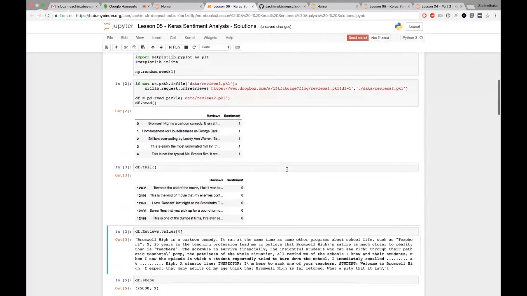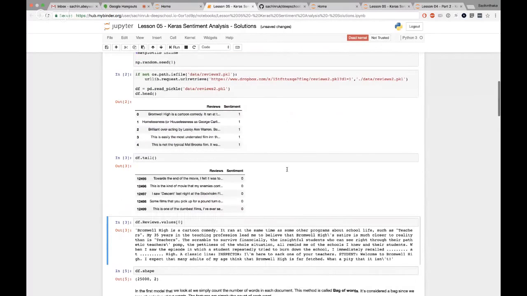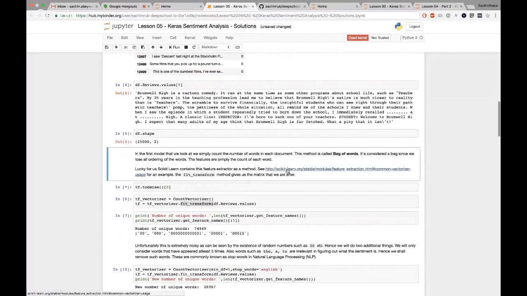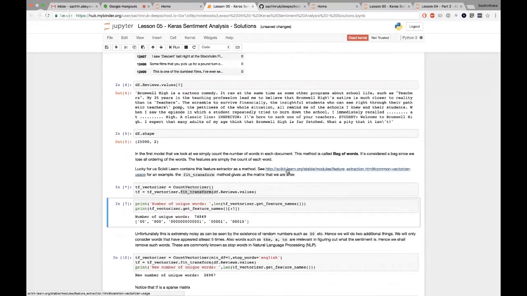The reason it's a sparse matrix, if you think about it, is that I have 75,000 words. Remember, every sentence isn't going to have every single word in there, so it's a whole bunch of zeros. Most of them are going to be 0. It's only a few things that will have the counts against them.